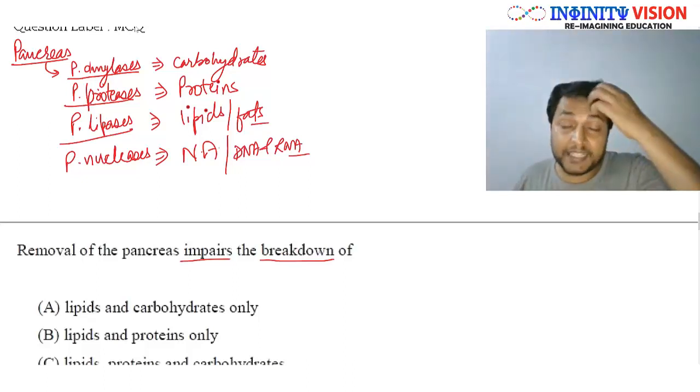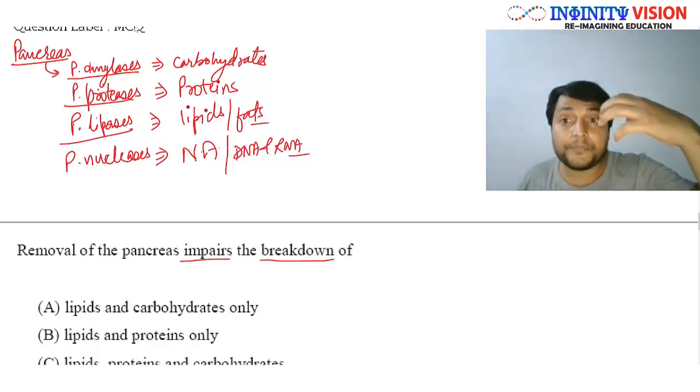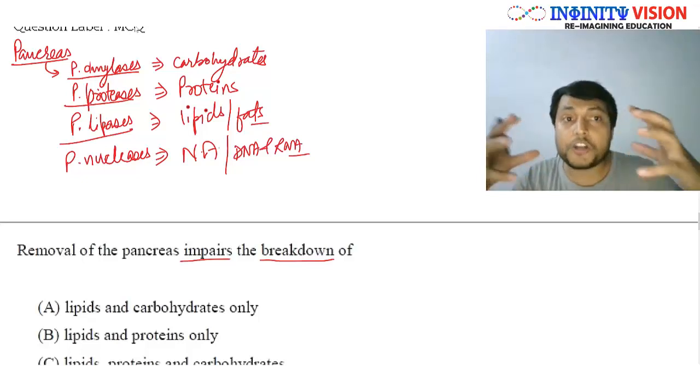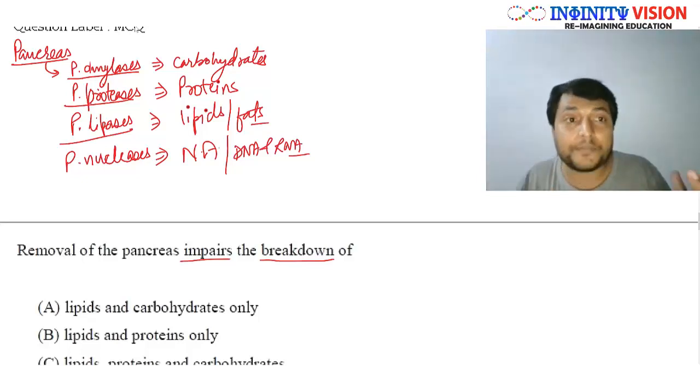So the pancreas secretes a whole lot of enzymes, all types required for the digestion of carbohydrates, proteins, fats, and nucleic acids.